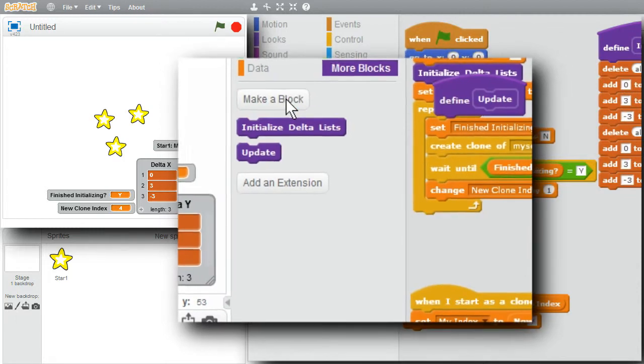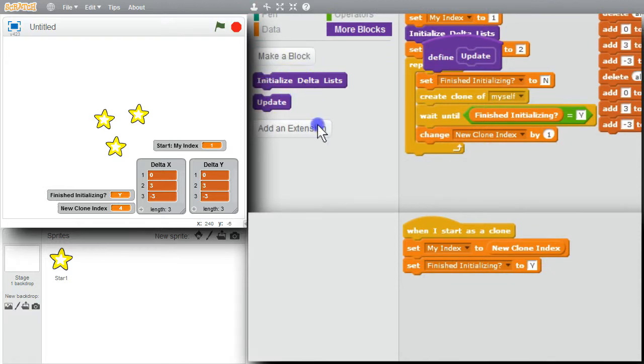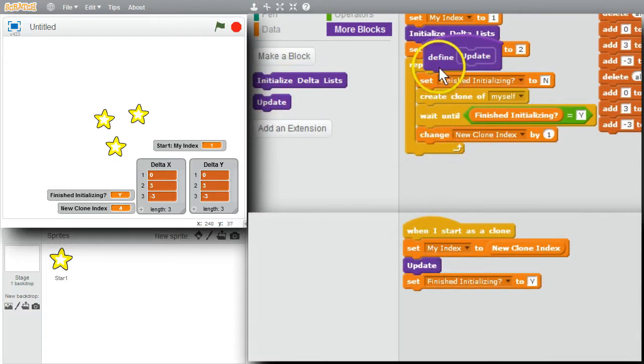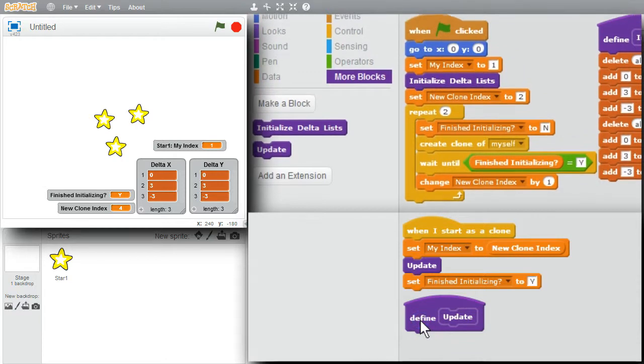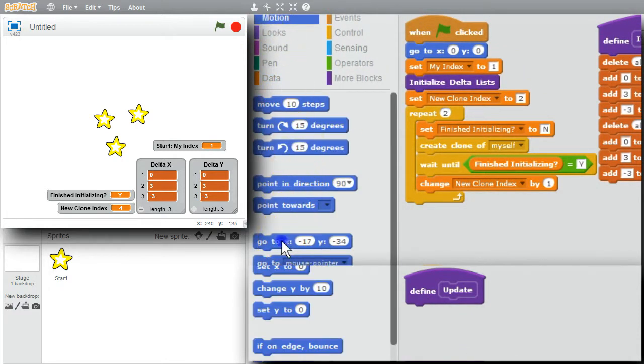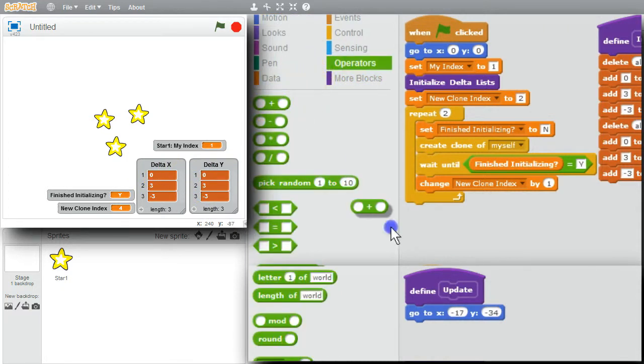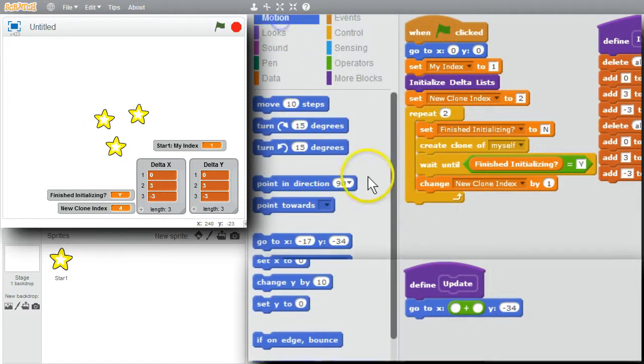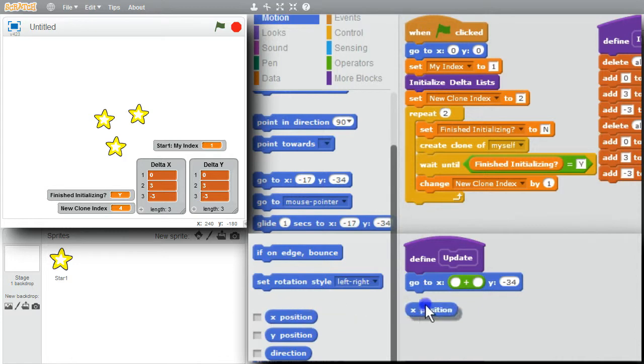Okay. I want to update when the clone is created. I'll add it in when I start as a clone. Here's the update procedure. I want it to move. I'll go to motion. Go to XY. I want the X and Y positions to be updated by the sprite's delta X and delta Y values. I'll go to operators, plus. I need the current X position, motion, scroll down, X position. Now I need the sprite's change in X position, its delta X value.